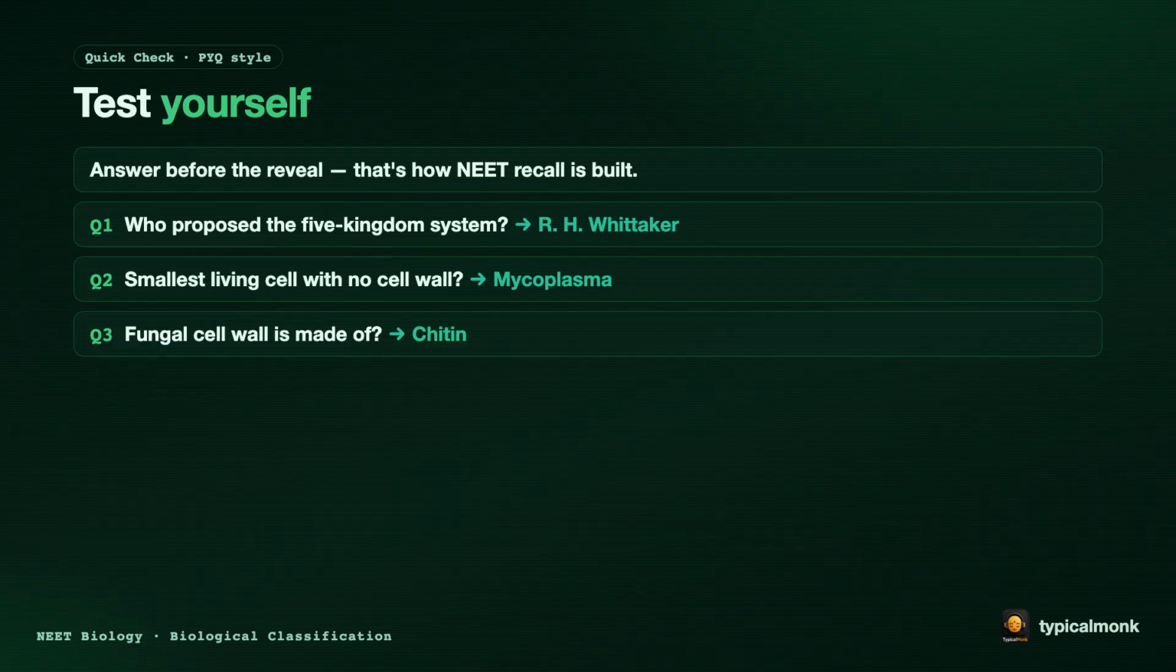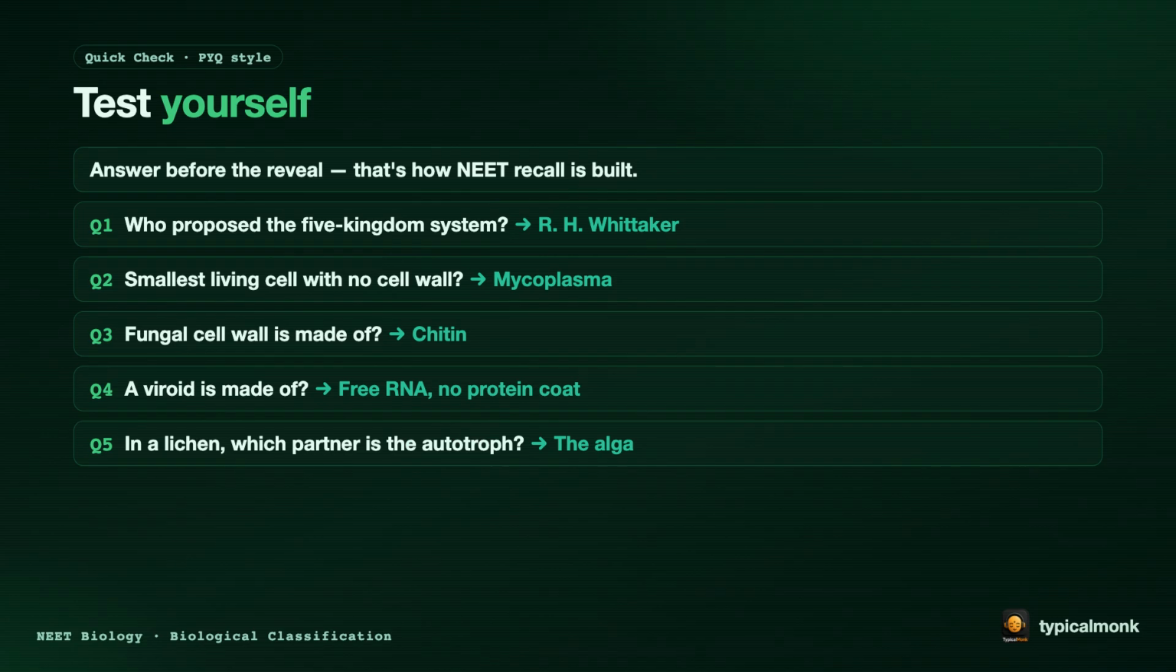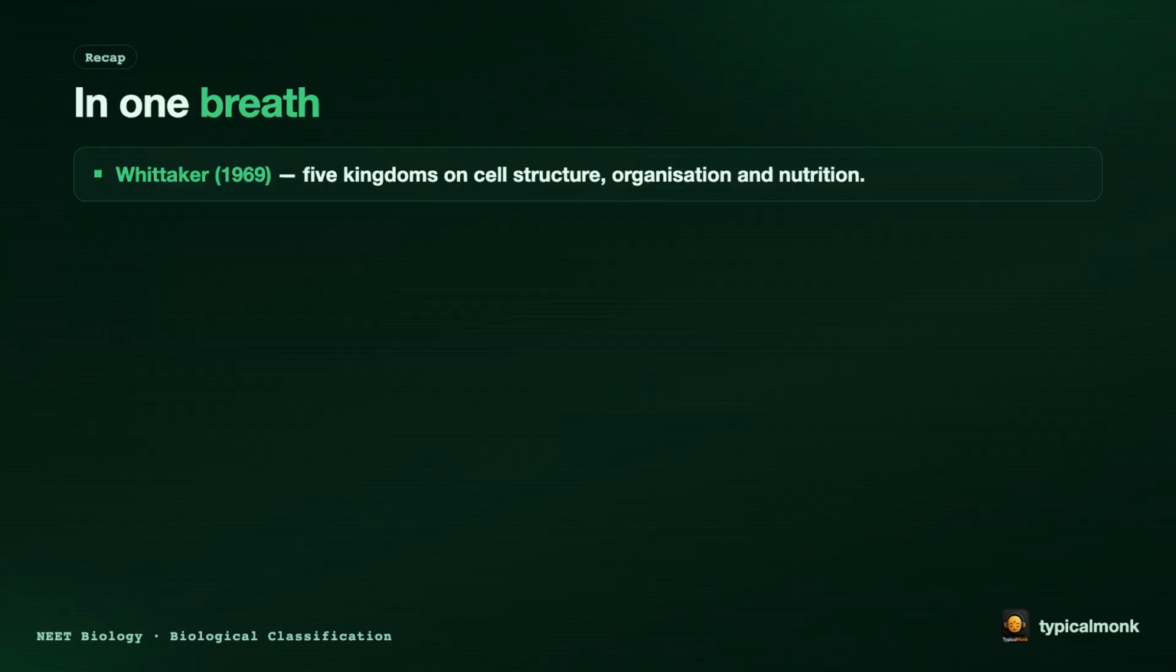Question 2. The smallest living cell with no cell wall? Mycoplasma. Question 3. The fungal cell wall is made of chitin. Question 4. A viroid is made of free RNA with no protein coat. Question 5. In a lichen, which partner is the autotroph? The alga.